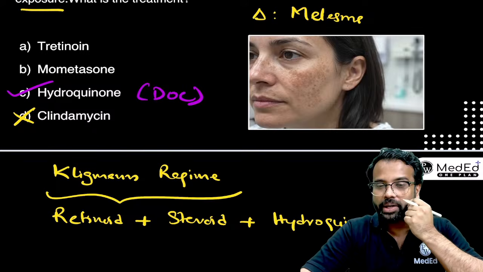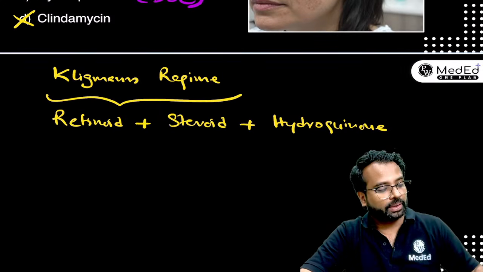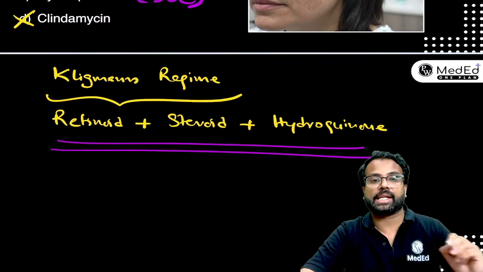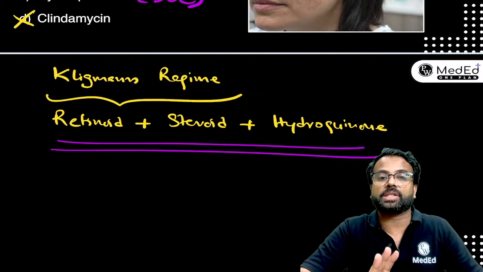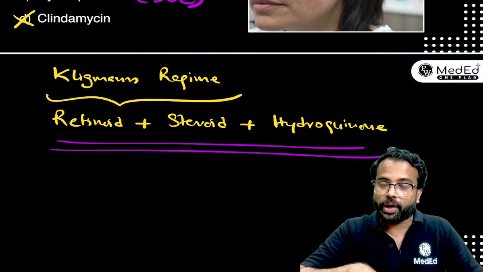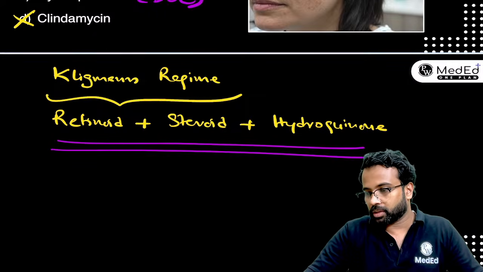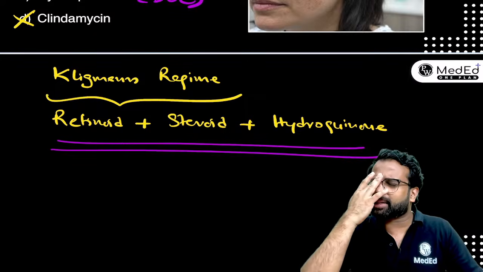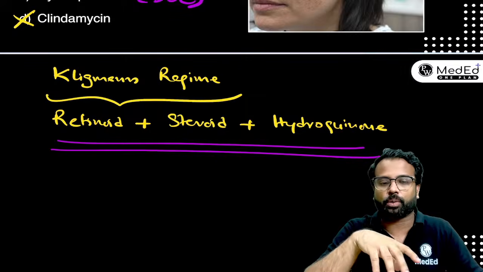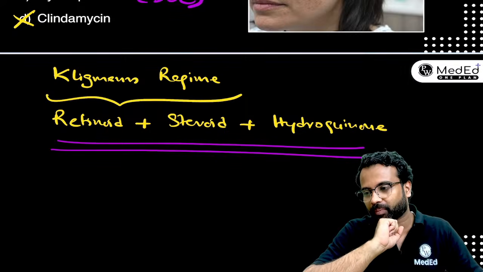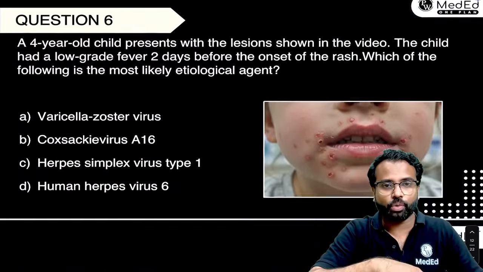It is not going to be retinoid or steroid. But if they ask you together, then this could be the best answer among all, because in case a Kligman regime is given, a combination of retinoid plus steroid plus hydroquinone should be the right answer. Yeah, topical tranexamic acid is also there, but among all the options, the most appropriate one should be hydroquinone in this MCQ. Okay, Afsana? So now moving to the next one.